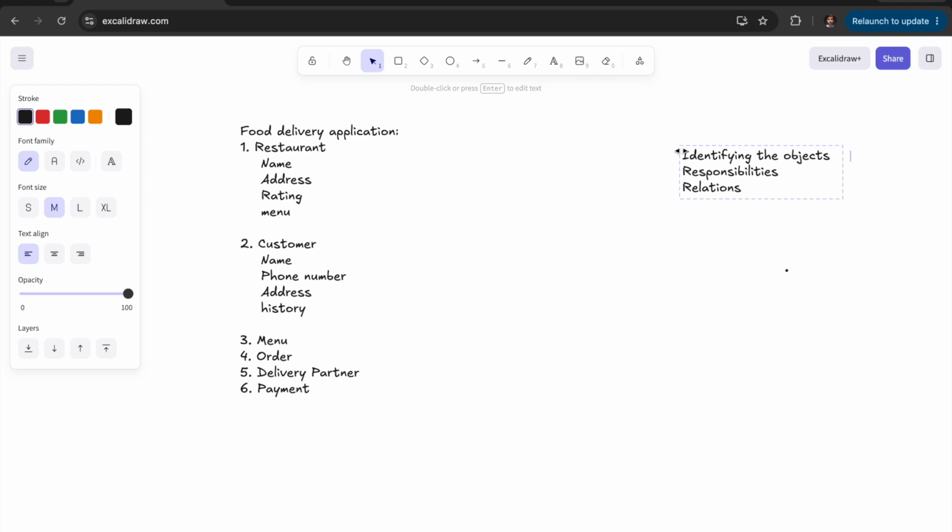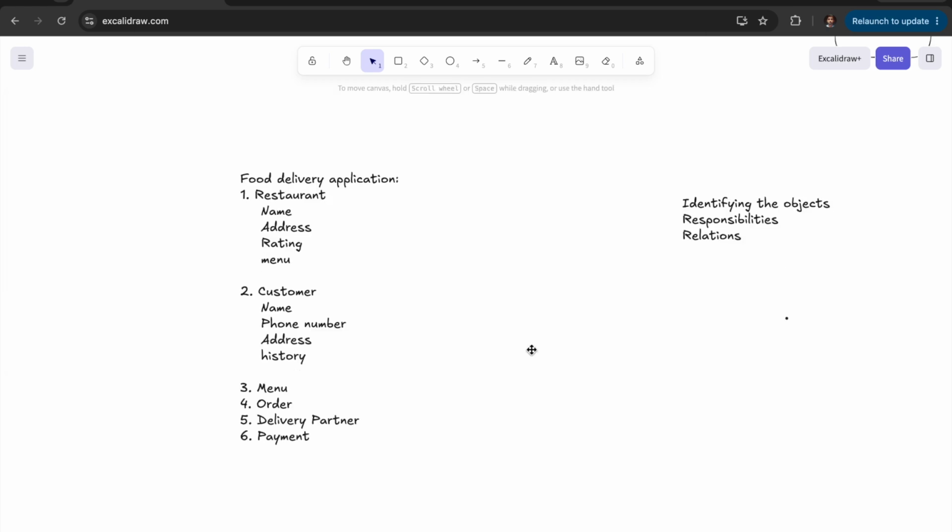So if we do that beforehand, before writing a single line of code, things become very easy for us. And that's why it is a very good practice to design a system before coding it. Or I must say it is an ideal practice. Ideally, we should be doing things like this.